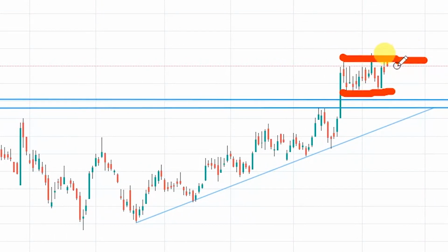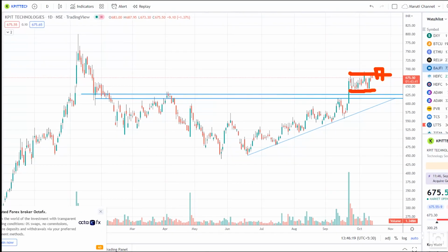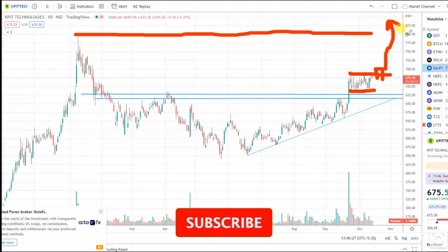So whenever this particular stock gives a close above the 685-695 zone, then that would be a technical entry, and targets after that would be the 800 zone, which is the earlier high. So that would be the first target.